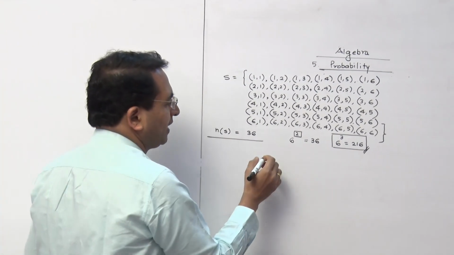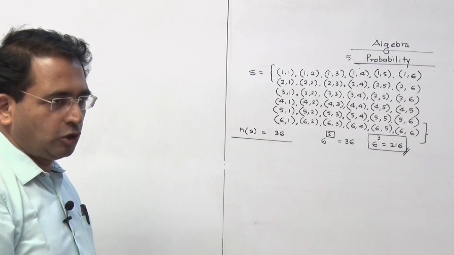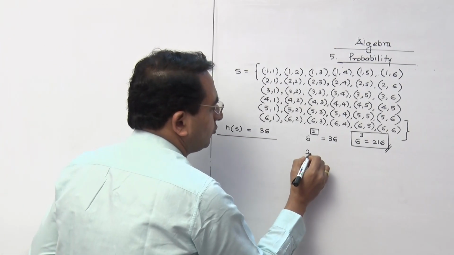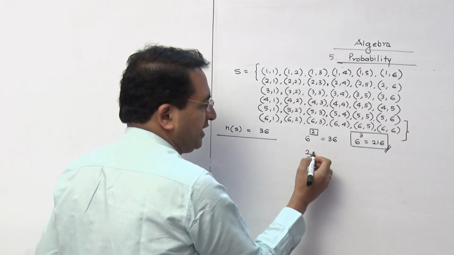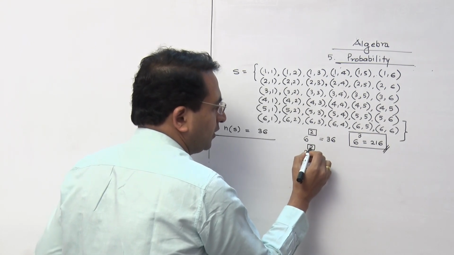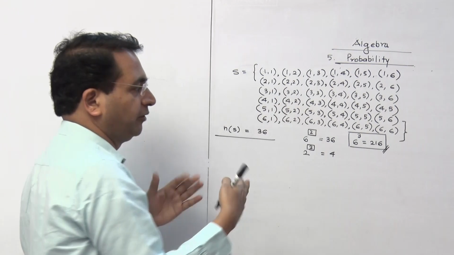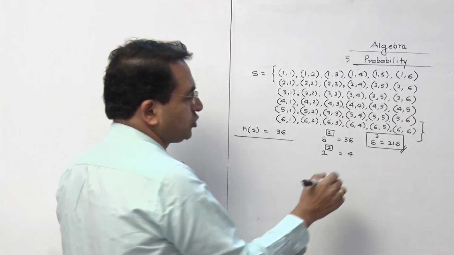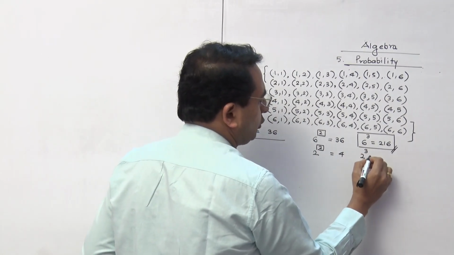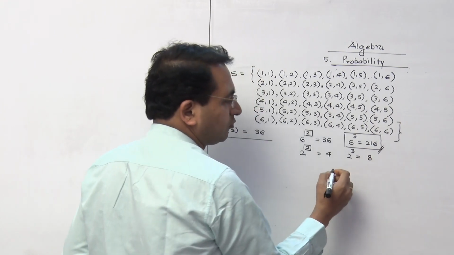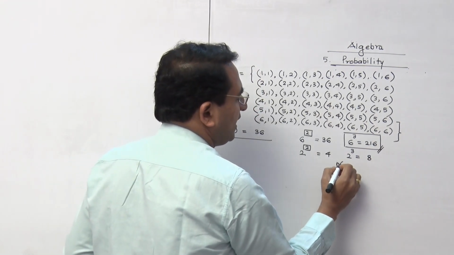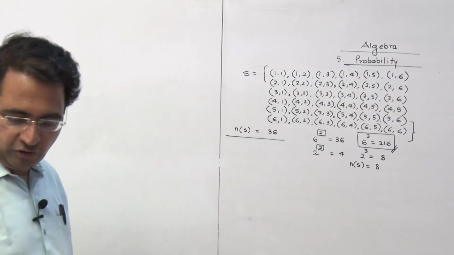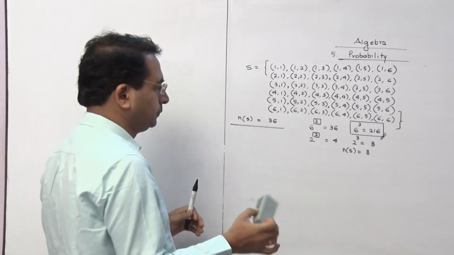If you throw a coin, how many observations do you get? H and T, that means 2 observations you are going to have. So if you throw 2 coins, then I have to write 2 squared. That's why in the earlier explanation we got 4 observations as n of S. Suppose you are throwing 3 coins, then we have to write 2 raised to 3, that is 8. So n of S is going to be 8. This is a shortcut I am telling you, because you have to learn this from the MCQ point of view.